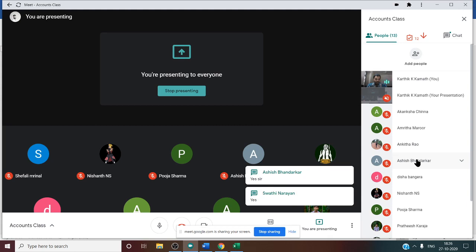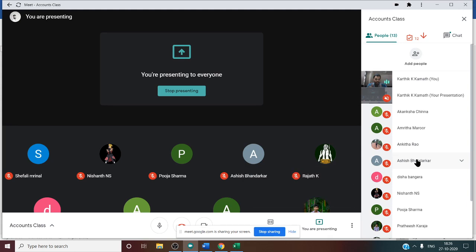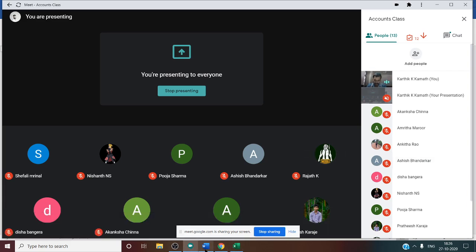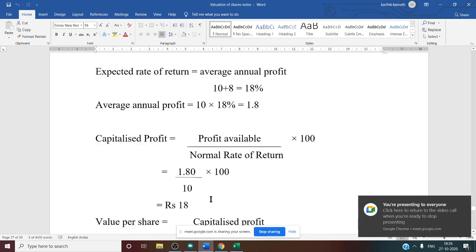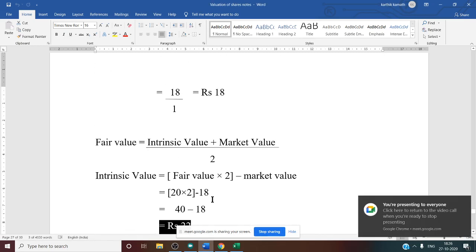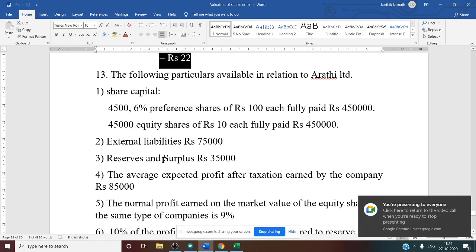So now the last problem is remaining, that we need to see. This is a normal problem for 12 marks that we need to see. So now the last problem of this chapter, problem number 13. See this problem, problem number 13.